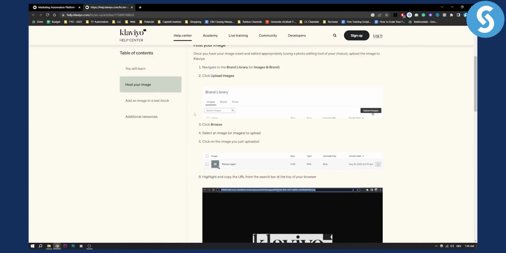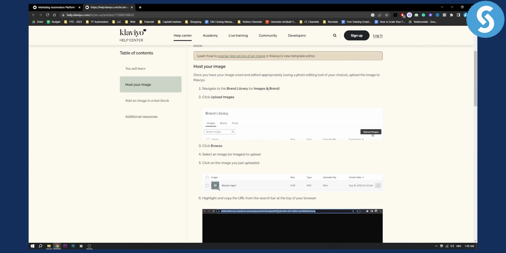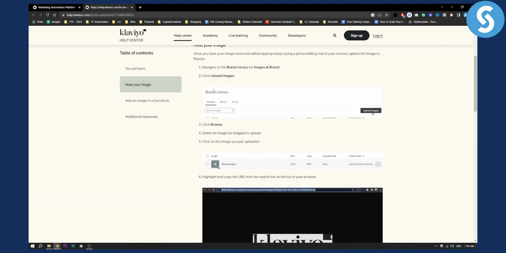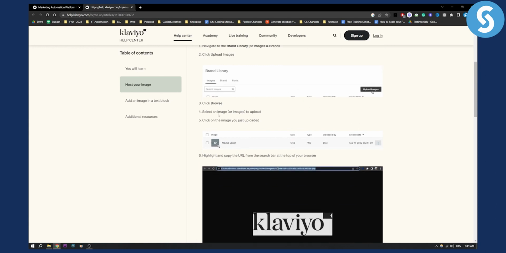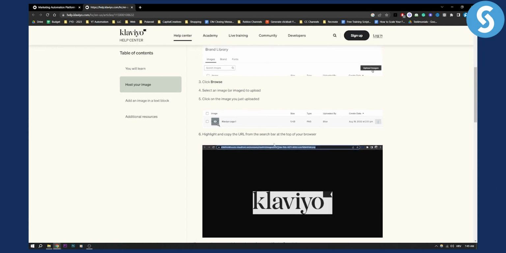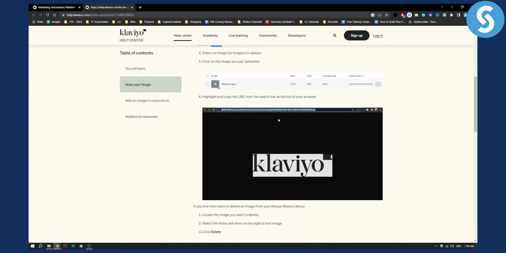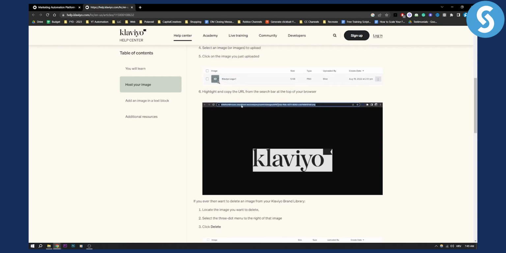First of all, you need to navigate to the brand library or images and brand, and here you can click upload images. Now here, all you have to do is host your image. So you need to basically highlight the URL, and then as you can see, you need to select an image. First you need to obviously browse and then select an image and upload the image, right? And then as you can see, you can basically go and highlight and copy the URL from the search bar at the top of your browser.